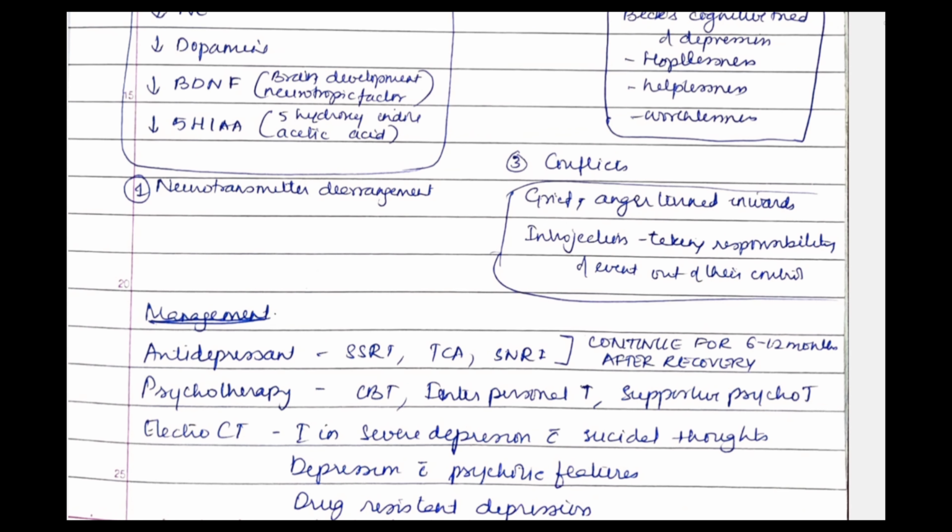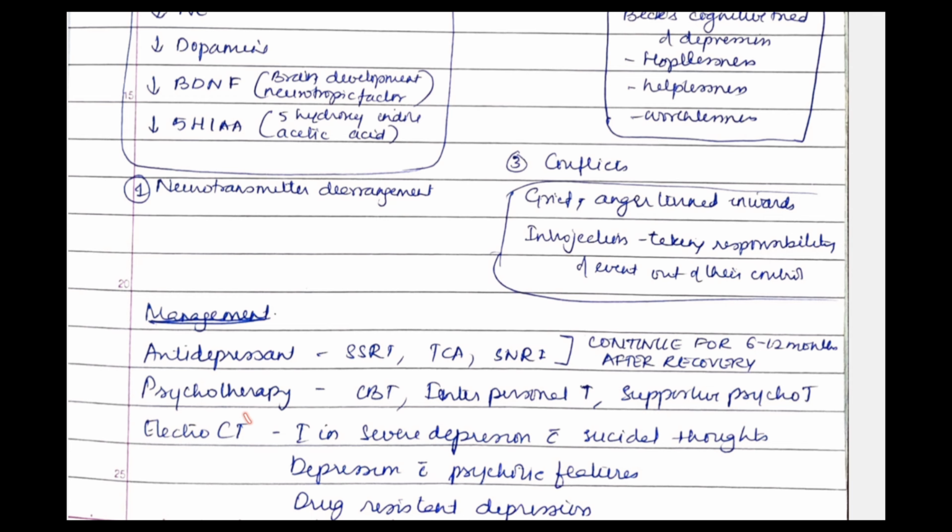Coming to management, very simple. First we'll write pharmacotherapy, second we'll write psychological therapy. In pharmacotherapy, we'll write antidepressants, SSRI, TCA, SNRI, and that to be continued for almost 6 to 12 months after recovery. So just name some SSRI, SNRI, and TCA. Then write about psychotherapy. In psychotherapy, everywhere you can write CBT, that is cognitive behavioral therapy, then interpersonal therapy and supportive psychotherapy. So all these fancy names you can write. Keep in mind, this is just for writing university exams. We are not going to do a PhD in depression right now.